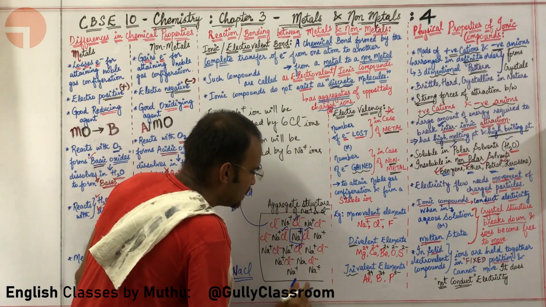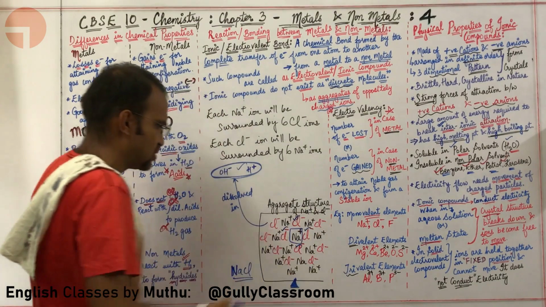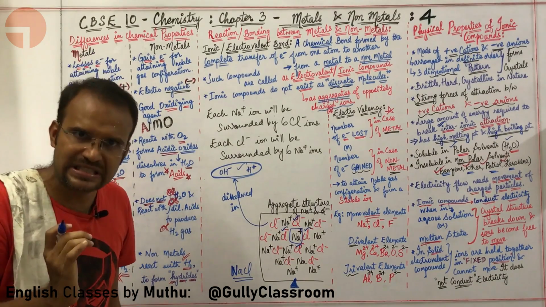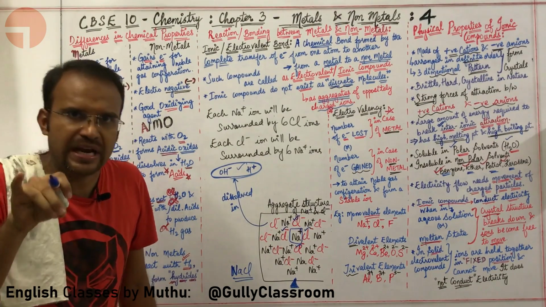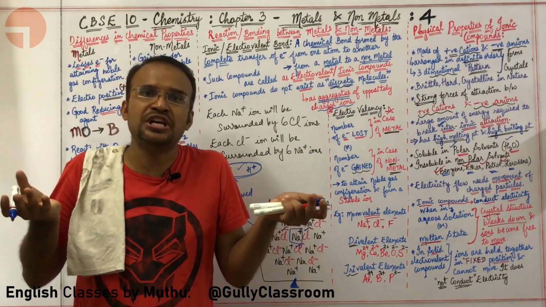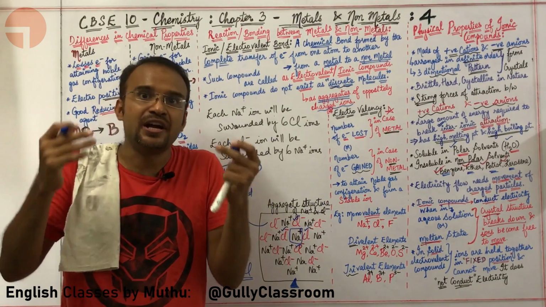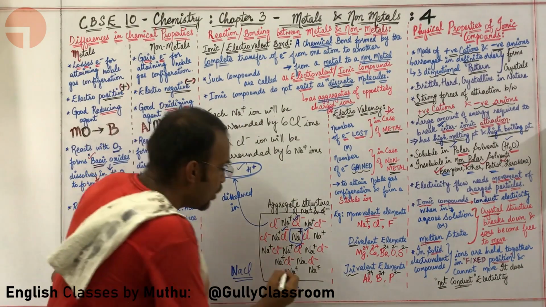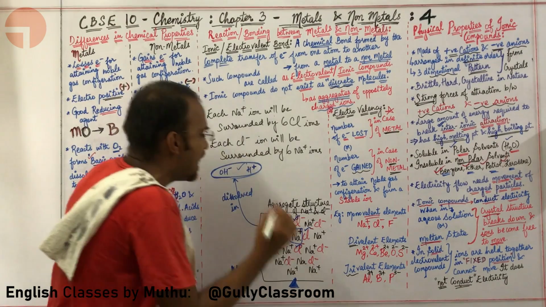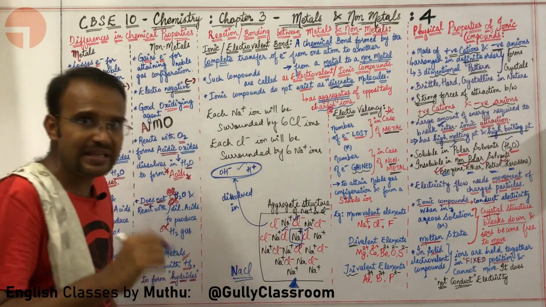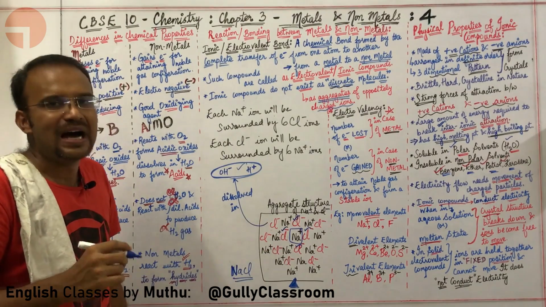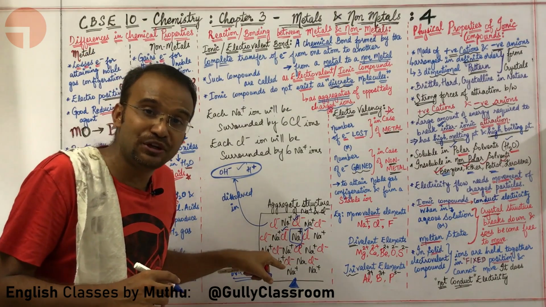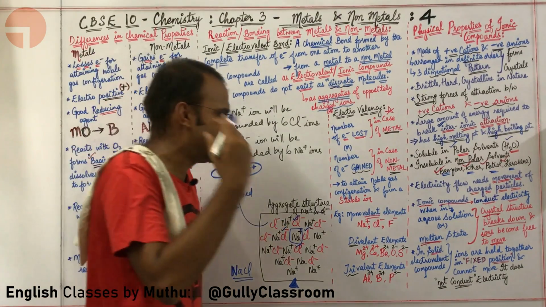When you are heating this compound, this heat energy will break this structure, and because the Na+ ion and Cl- ion are free to move in molten state, a molten ionic compound will always conduct electricity, because the heat energy given while melting has broken the definite structure in that crystal, and the charged particles are free to move.